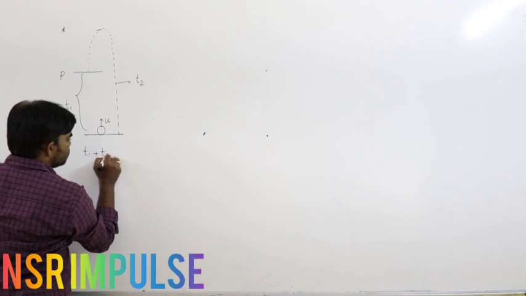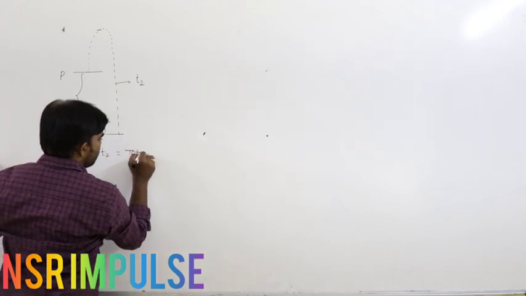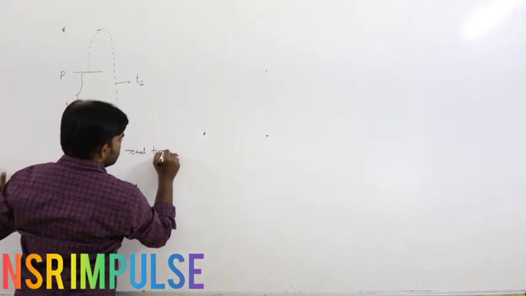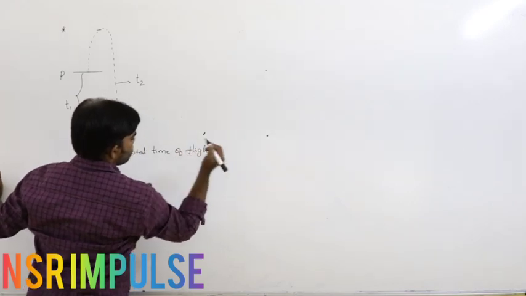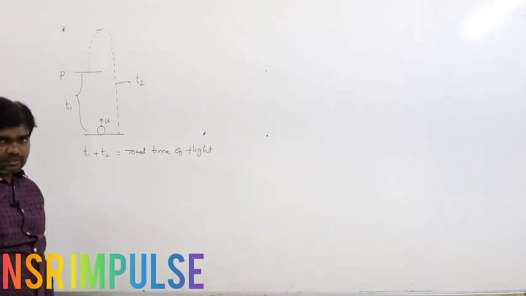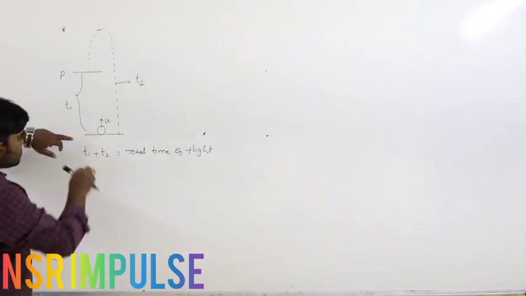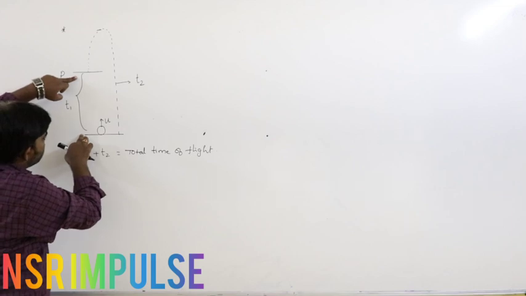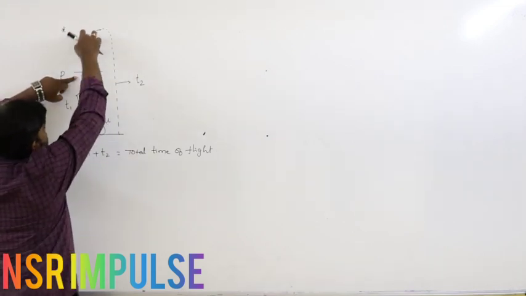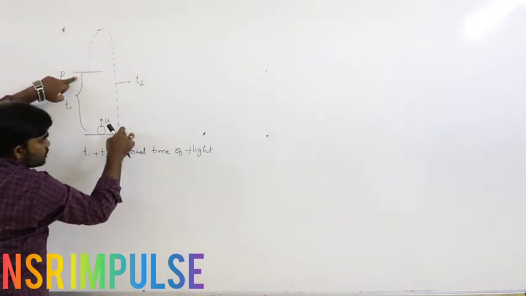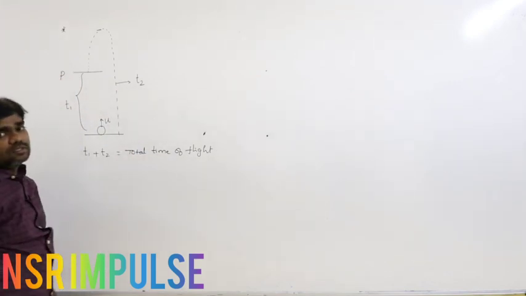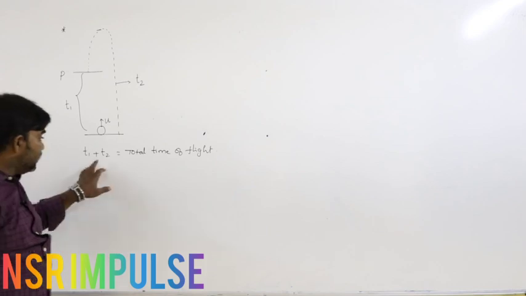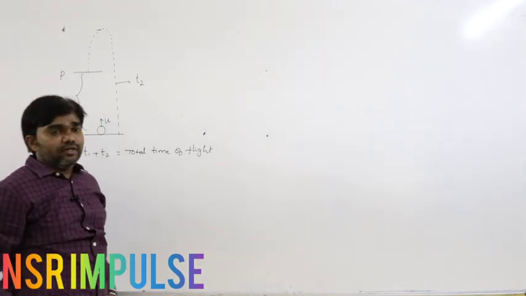T1 plus T2 is nothing but the total time of flight. It's very clear, because from this point to this point is T1, and again from this position it reaches the maximum height and again reaches the ground, this is T2. So T1 plus T2 is nothing but the total time of flight.